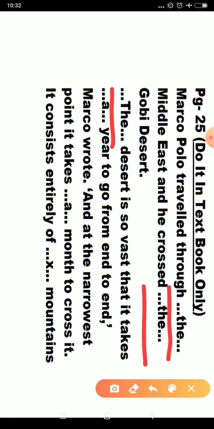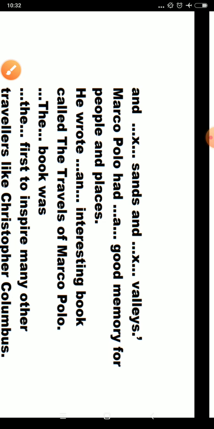The desert is so vast that it takes a year to go from end to end. Marco Polo says at the narrowest point it takes a month. So this is also an article to cross it. It consists entirely of mountains. Up to mountains you have done. Let us come to the next.